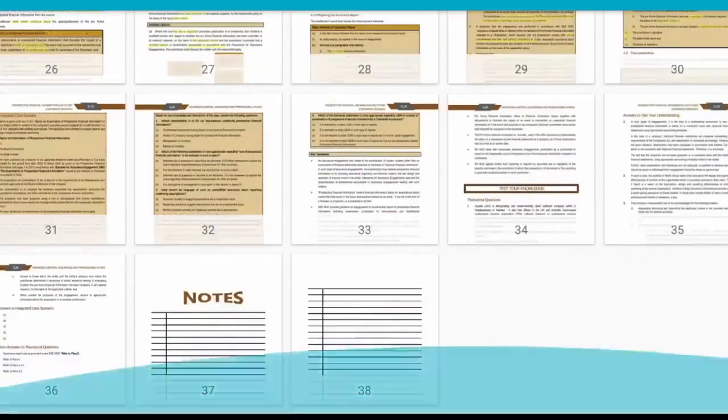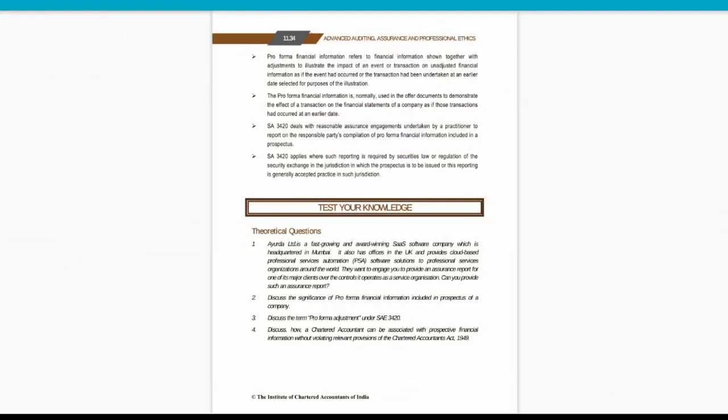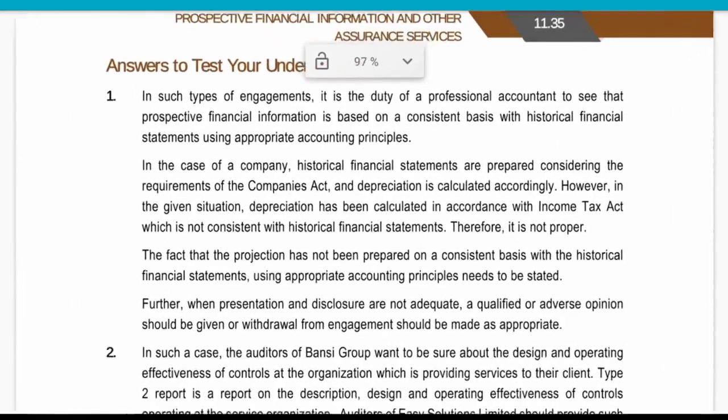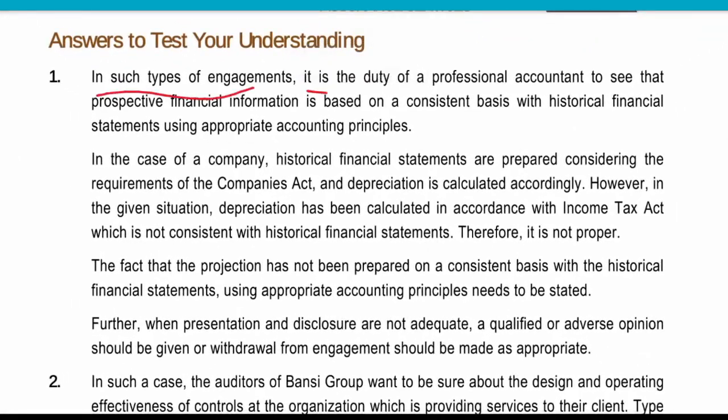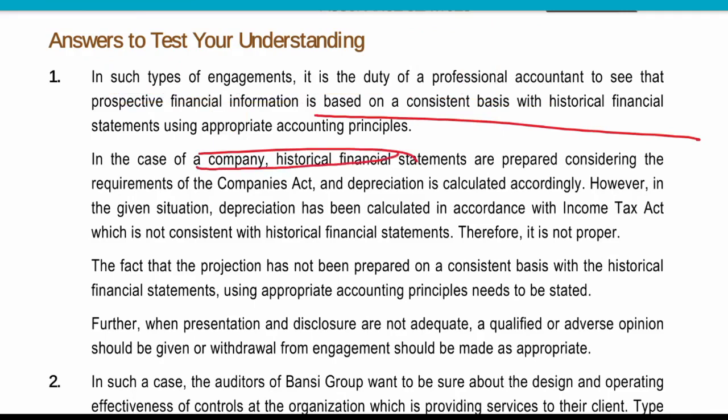Now see how ICAI has given the answer. In such type of engagement, it is the duty of the professional accountant to see that the prospective financial information is based on a consistent basis as per the historical financial information, and that appropriate accounting principles are being followed in a consistent manner. In case the company has calculated depreciation as per income tax, it is not proper.